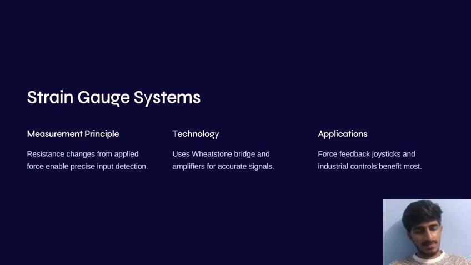Strain gauge system, measurement principle. Resistance changes from applied force. When we move the joystick, it changes the resistance. The technology uses a Wheatstone bridge amplifier for an accurate signal. Applications: force feedback joysticks and industrial control benefit most.